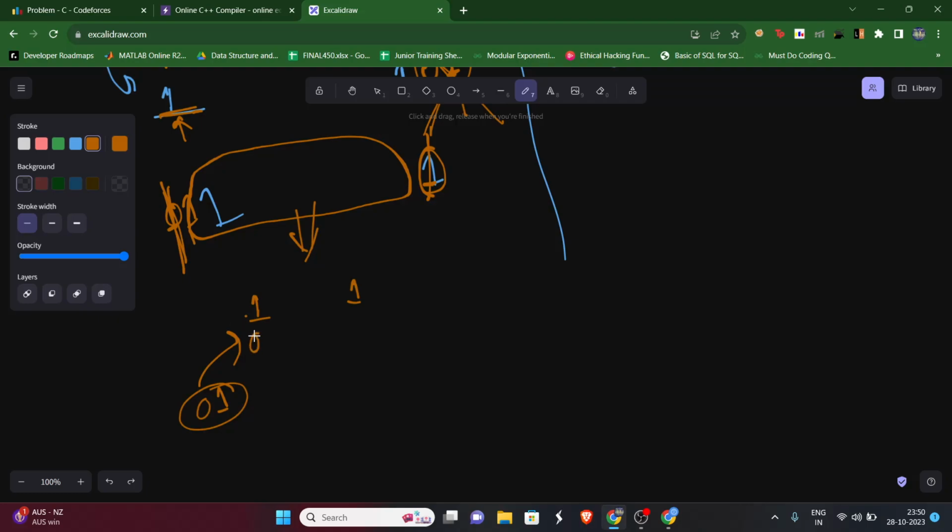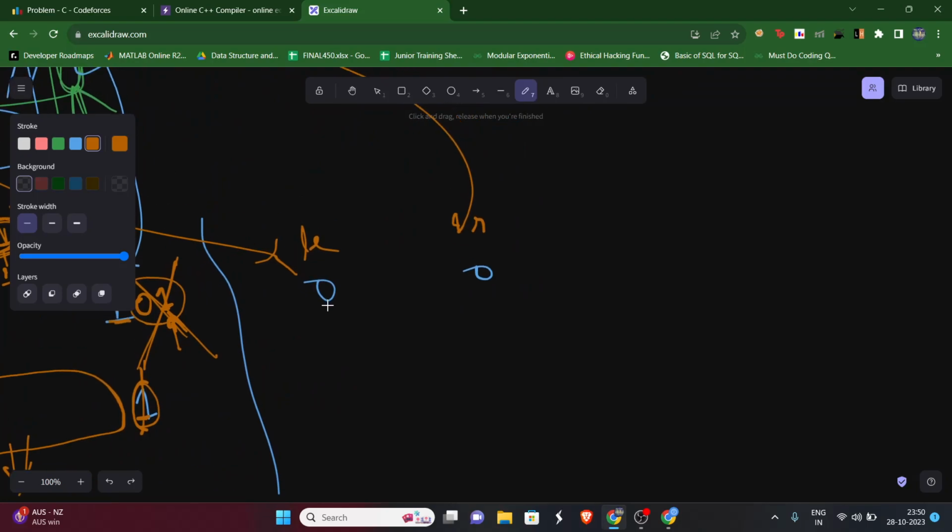Because here we will have something like 0 1 1 with some number and 1, so we can simply cancel out this 0 and this 0 1, and we'll check on this remaining part. So here we can say that we have to add 0 1 on the left. Similarly, if we check for this 0 and add 0 1 on the left, we'll see that this 0 and this 0 are still matching, so this is not the right way.